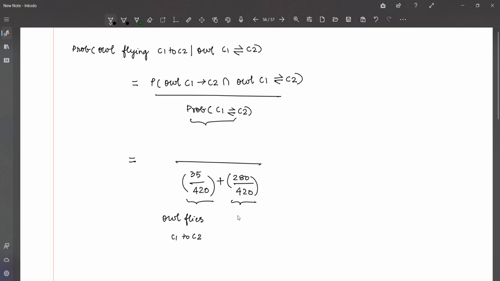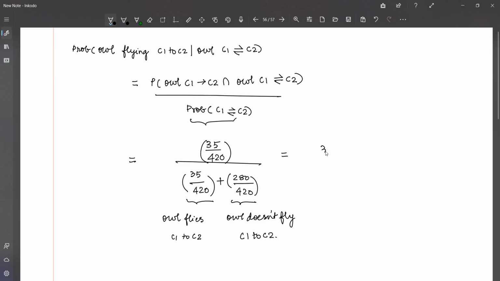This is the case where the owl does not fly from C1 to C2. So what happens? One of these goes to the top. In Bayes' theorem, once the denominator is ready, you take one of the components to the numerator. So here we take case 1 to the numerator. So it is 35 divided by 420.